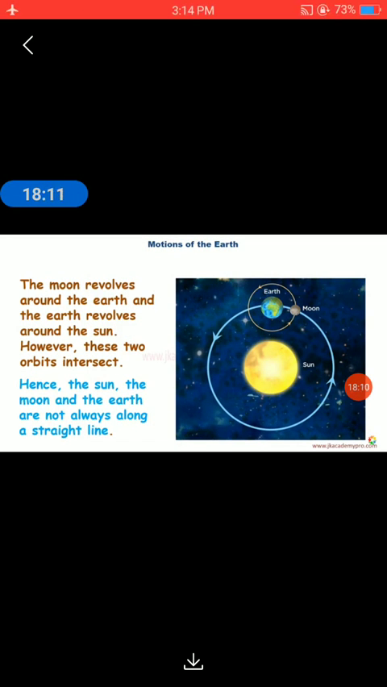Now these two orbits intersect, and because of that the sun, the moon and the earth are not always along a straight line. They are in a straight line only sometimes. That is how we experience eclipses, that is, solar eclipse and lunar eclipse. Hence the sun, the moon and the earth are not always along a straight line.